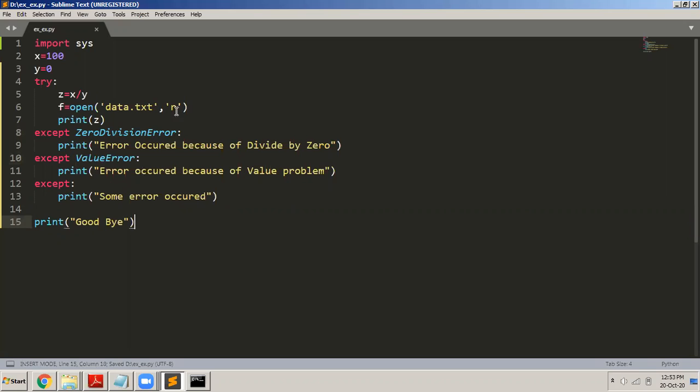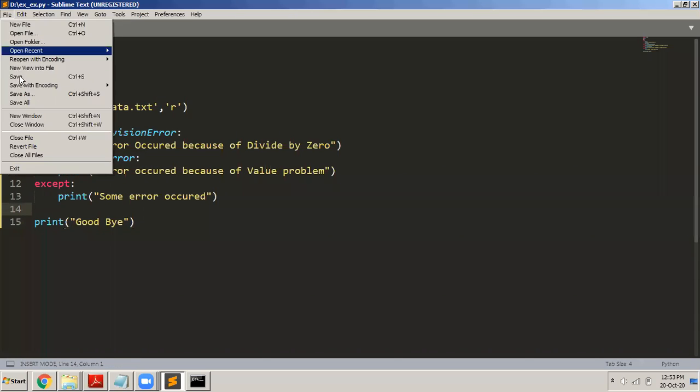I should not write directly that. I have to write the except block. Like how we have the catch block, we have the except block. So except zero division error, except value error, and then except with nothing here. When you say except with nothing, any type of error will be caught here. So file, save. If a division by zero error occurs, this except block will get executed. If a value error occurs, this will get executed. And if some other error occurs, this particular except block will get executed.